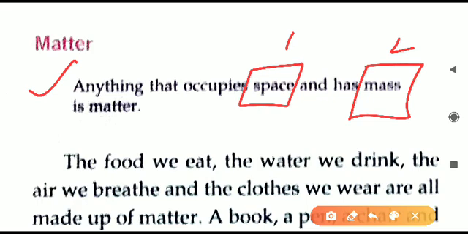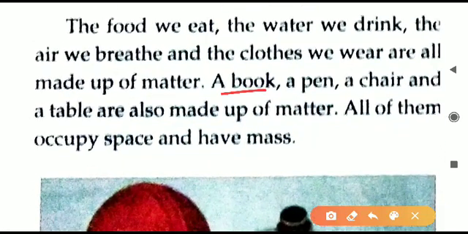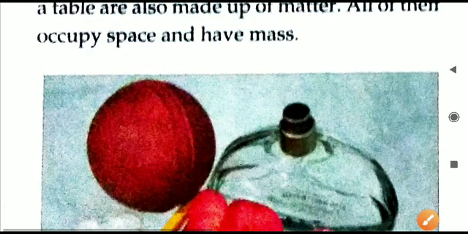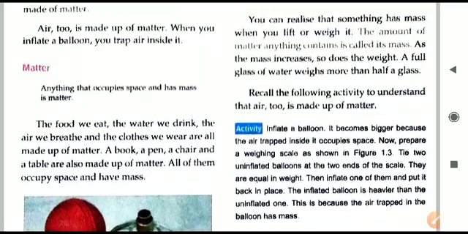Matter can be anything. For example, the food that we are eating, the water, the air that is around us, the clothes that we are wearing, and even our own body is made up of matter. There are many non-living things around us: book, pen, chair, table, whatever you see in your surroundings. All the things are made up of matter, and all of them occupy some space and have some mass also.